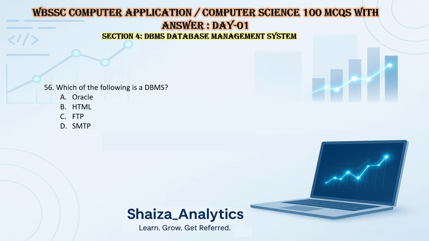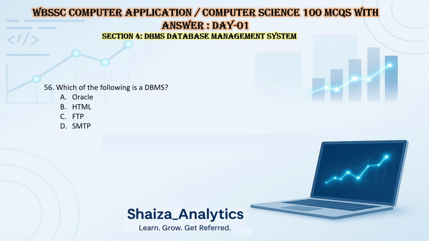It's a database management system question, a DBMS question. So first, what is DBMS? Then we can say it's a database management system. Question 56: which of the following is a DBMS? It's Oracle, it's HTML, it's FTP, or it's SMTP.